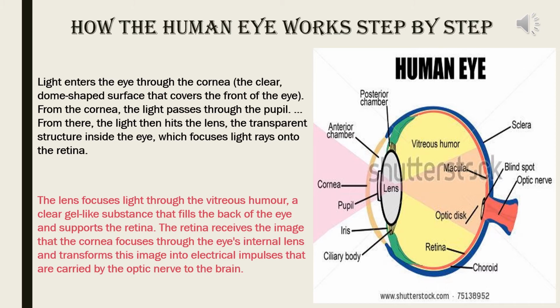The lens focuses light through the vitreous humor, a clear gel-like substance that fills the back of the eye and supports the retina. The retina receives the image that the cornea focuses through the eye's internal lens and transforms this image into electrical impulses that are carried by the optic nerve to the brain.